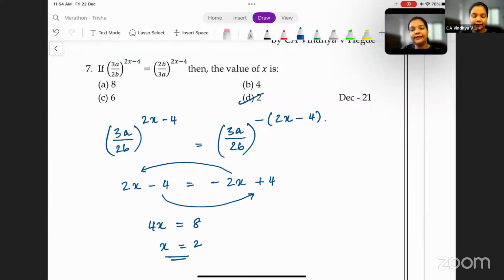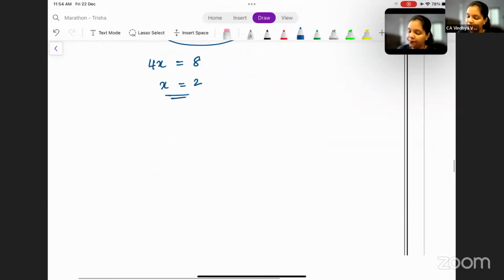Yes, I hope this is clear. Let's go to the next question, and that will be the last question for indices. Then we'll come to the concepts of logarithms and continue with the questions.